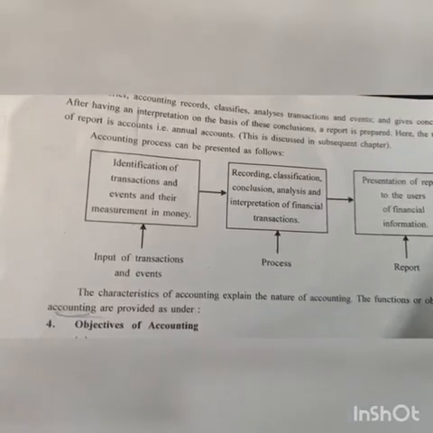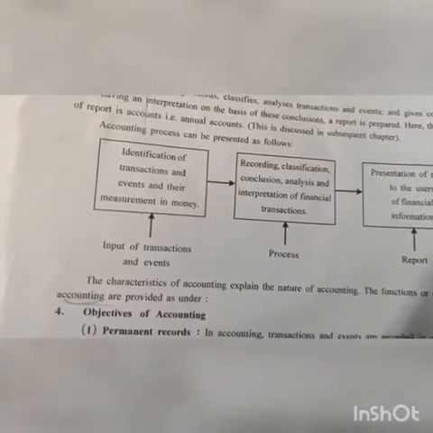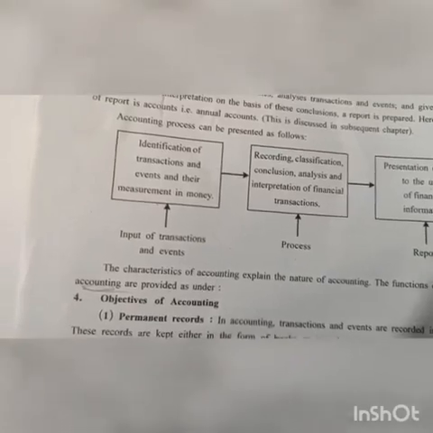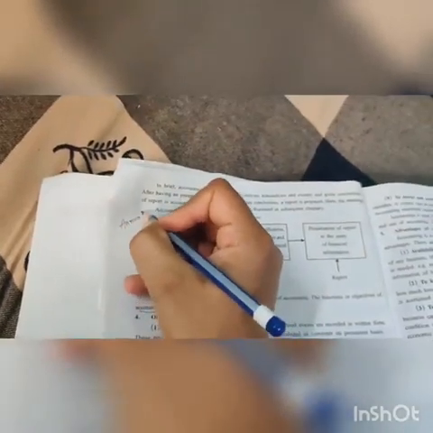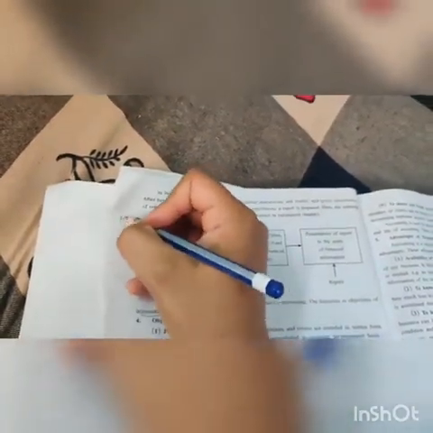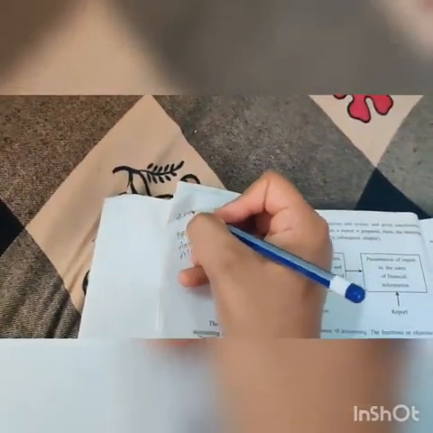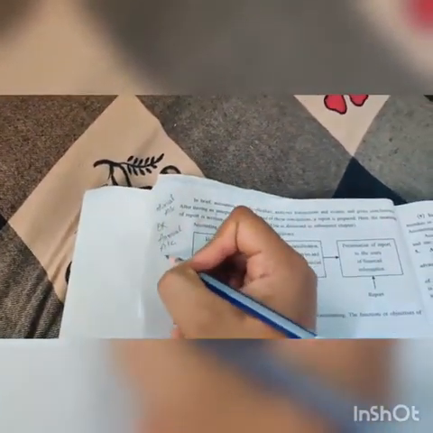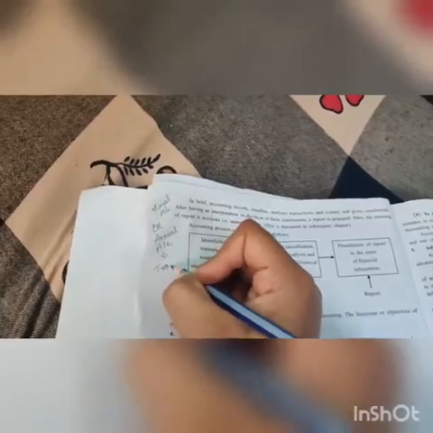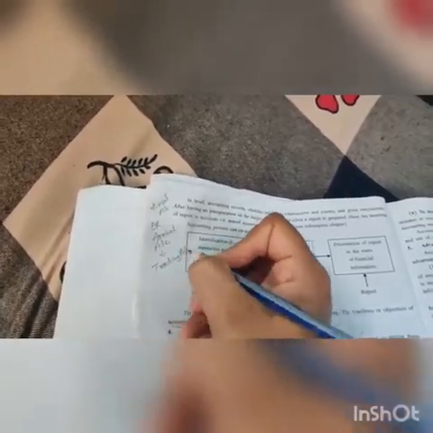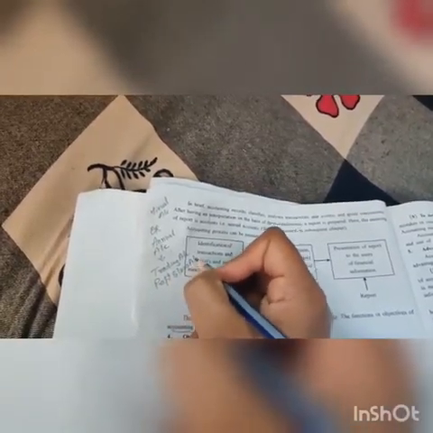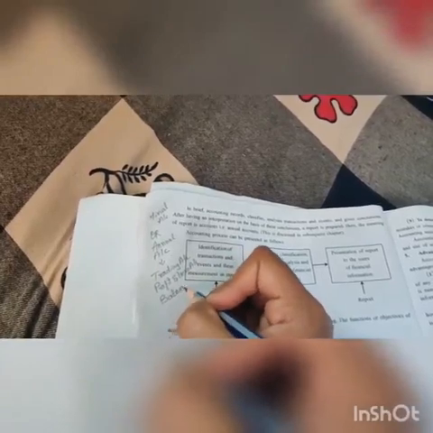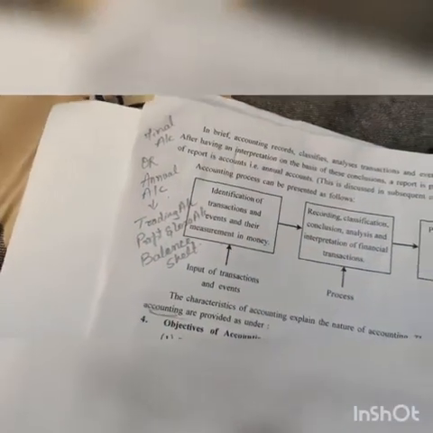Annual account is nothing but the companies or the firms preparing the annual account of their business. An annual account, which can also be known as final account, consists of, first, the trading account, then a profit and loss account, and last, the balance sheet. So these three things show the detail of the whole business.